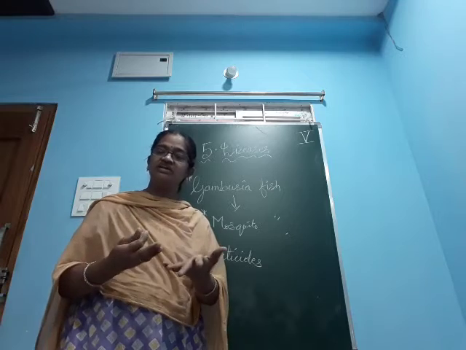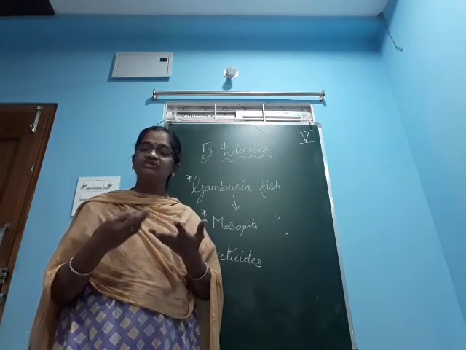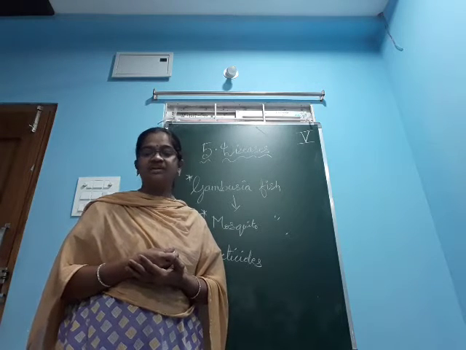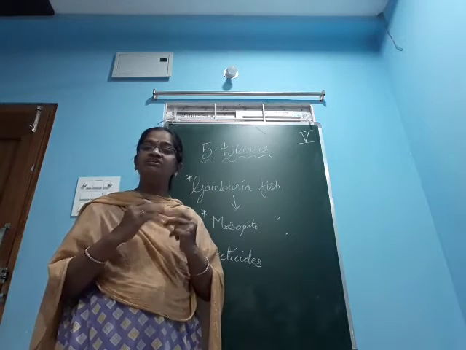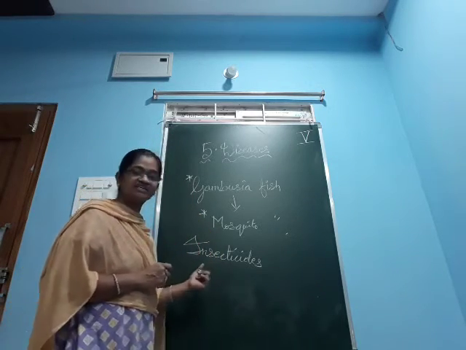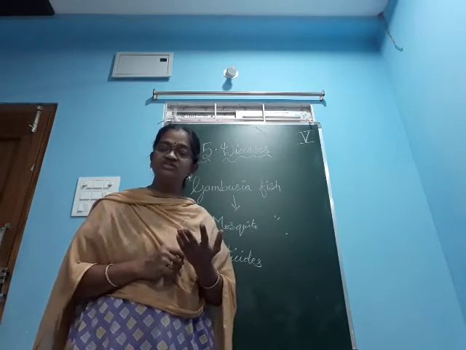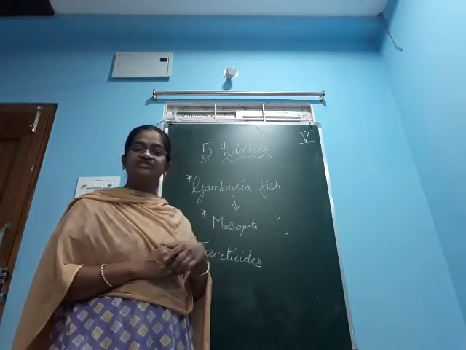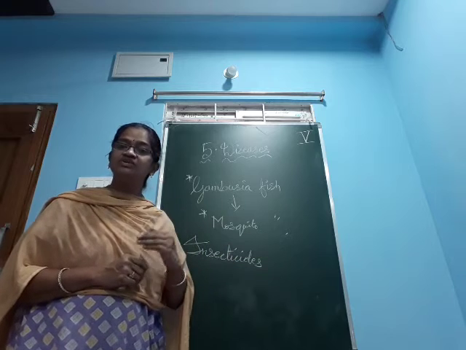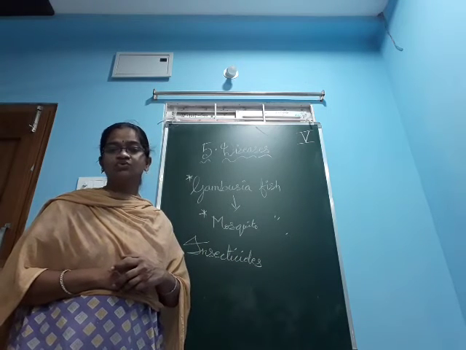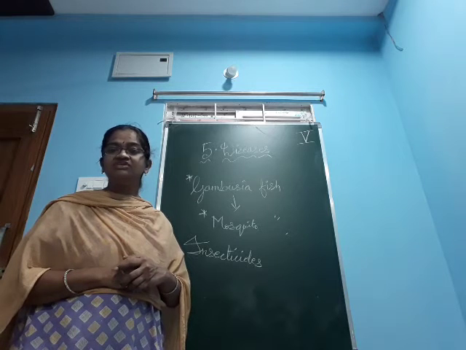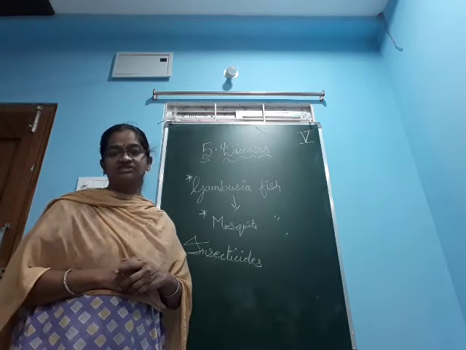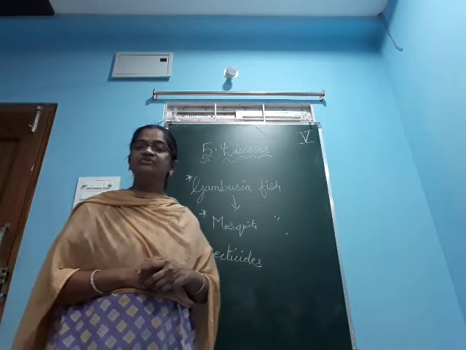If we are controlling the population of vectors, automatically we do not get the mosquito problem or any other problems, that is, cockroach problem, mosquito, housefly, like that. First we have to control the population of vectors. For that we are using insecticides and pesticides. These are the chemical methods. We are using pest repellents. Okay, so we are using several biological methods as well as several chemical methods to control the spread of disease, that is, to control the population and spread of mosquitoes. Next, coming to vaccination.